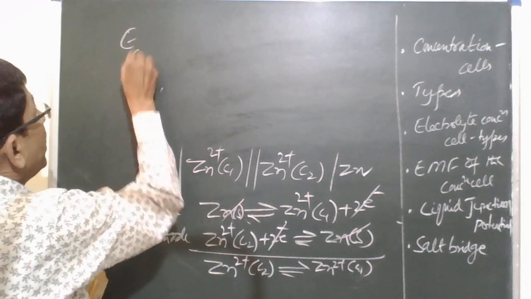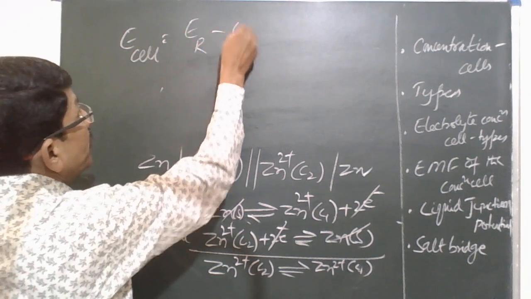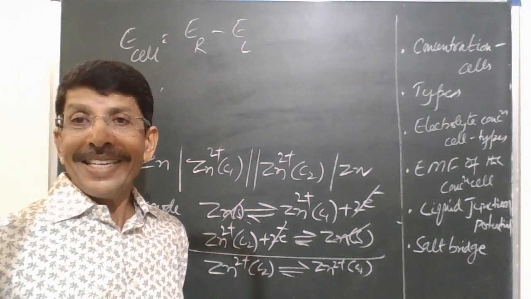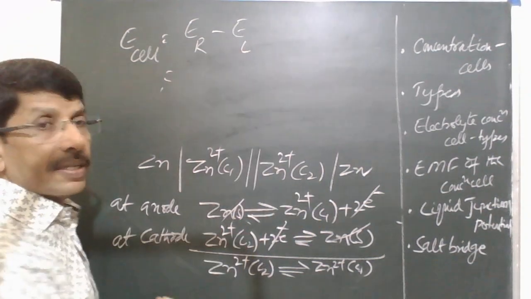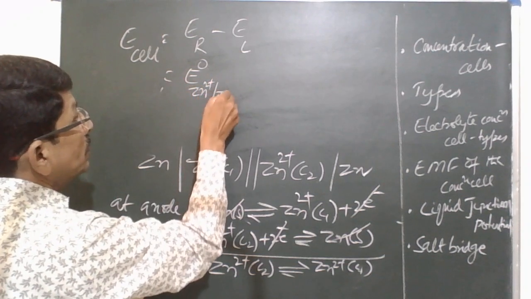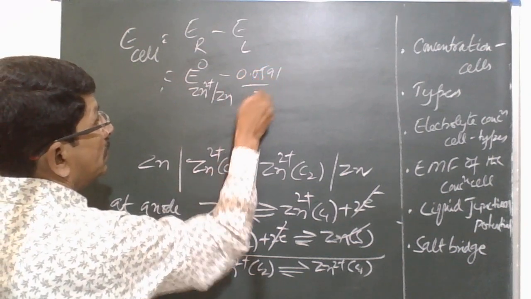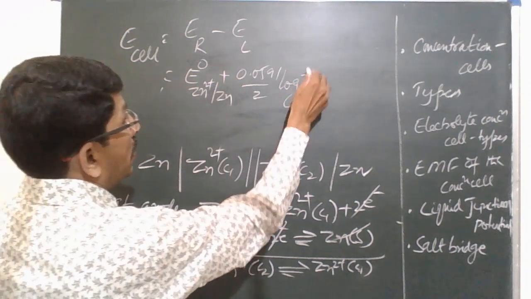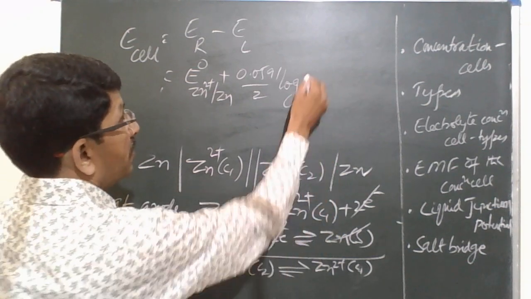The EMF of this cell is a concentration cell, and we have learned it is the difference in electrode potentials of the right hand side electrode minus the left hand side electrode, or E cathode minus E anode. We have already learned this. So the right hand side electrode is a zinc electrode. According to the Nernst equation, how do we write that? E naught plus 0.0591 by 2 log C2, the right hand side electrode concentration.